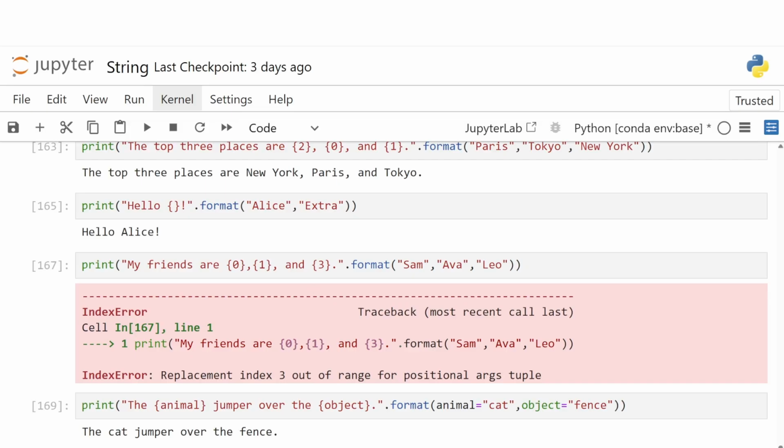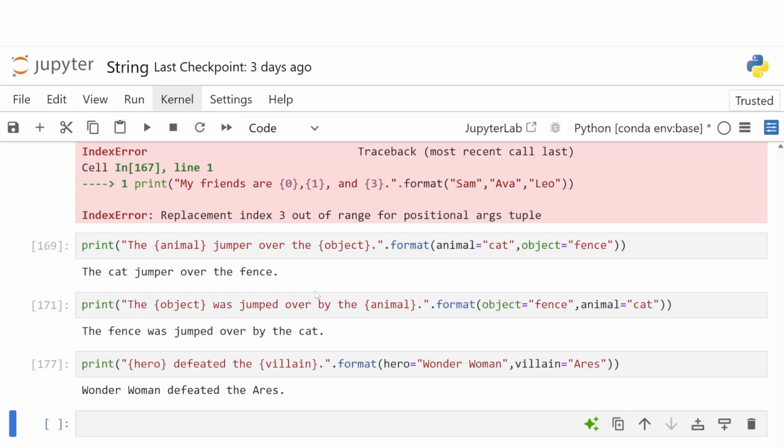Now let's explore the keyword arguments with the format method. This lets us use named placeholders instead of relying on the order. For example, we write "the {animal} jumped over the {object}", .format(animal=cat, object=fence). This prints: the cat jumped over the fence.